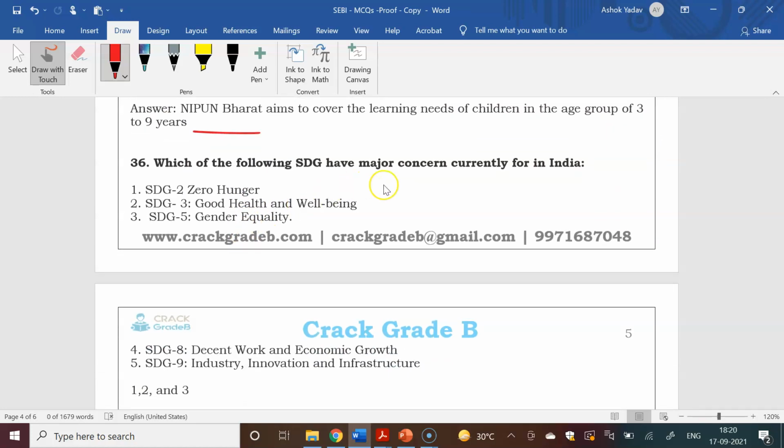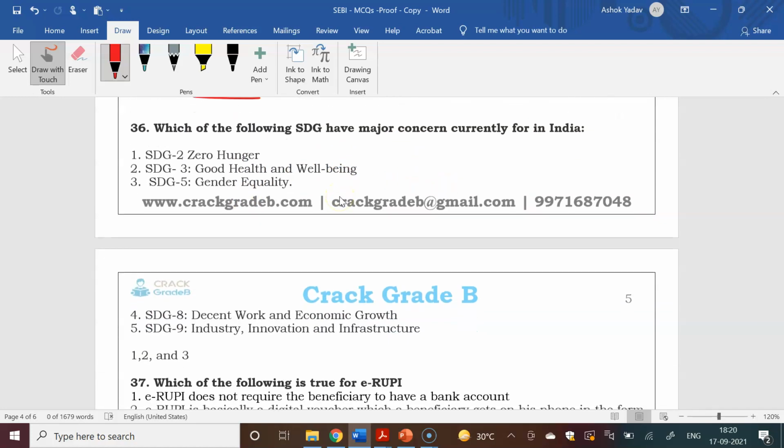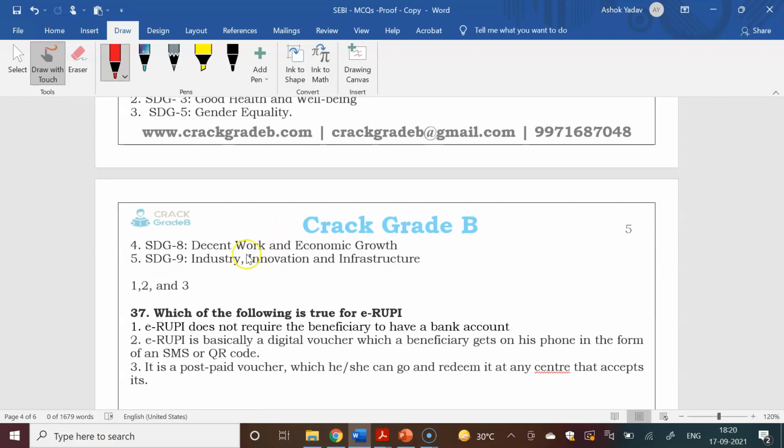Which of the following SDGs are a major concern currently in India? SDG 2, zero hunger; good health and well-being, SDG 3; SDG 5, gender equality; decent work and economic growth; industry, innovation and infrastructure. Based on the options that were given in the paper, the students told that 1, 2, 3 was the only matching option.